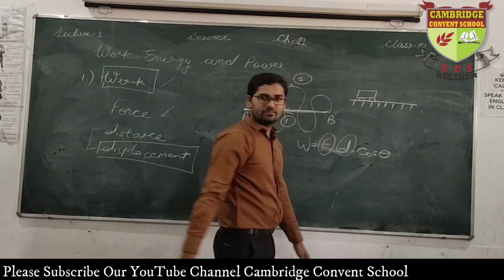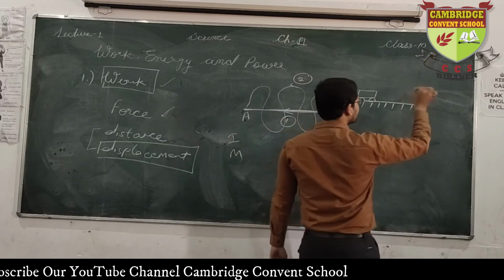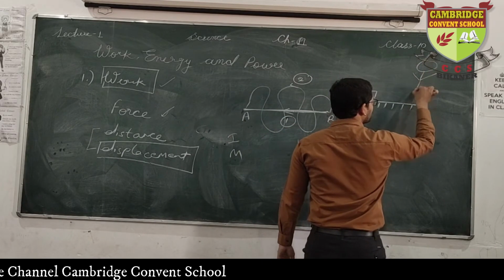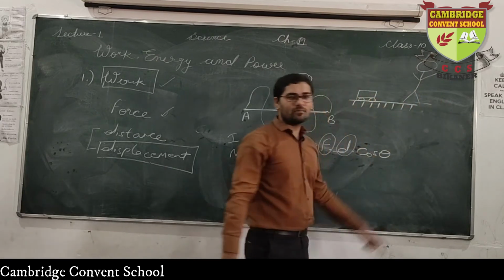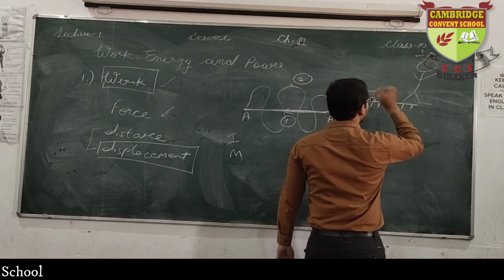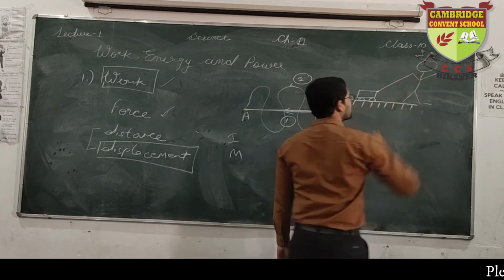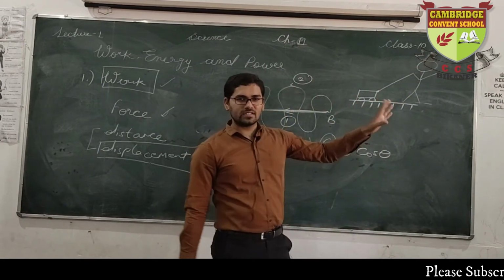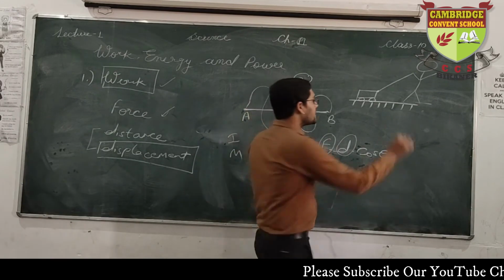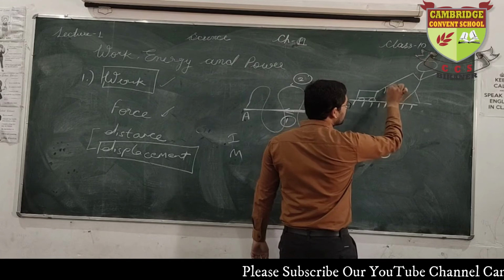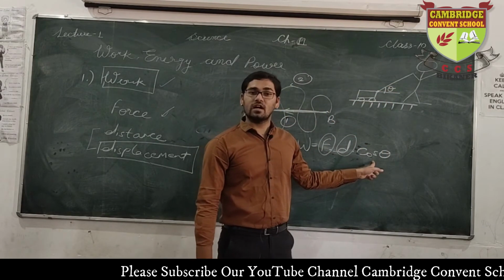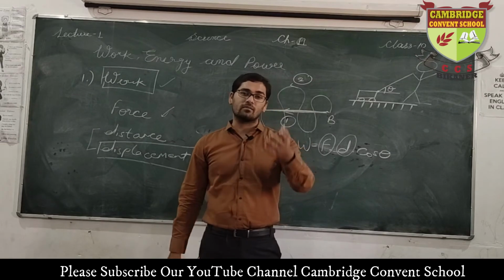A boy is standing here. I'm not that good at drawing, so understand that a boy is there and he has a rope attached to the toy and is pulling it. You can see that the boy is not pulling this car in a straight mode. There is a certain angle. This is the role of cos theta here, because force can also be applied at a certain angle.